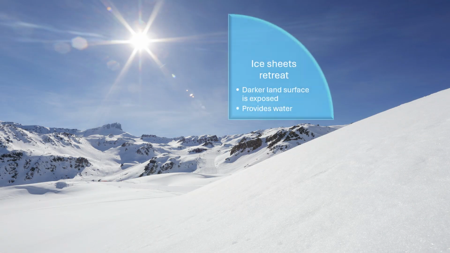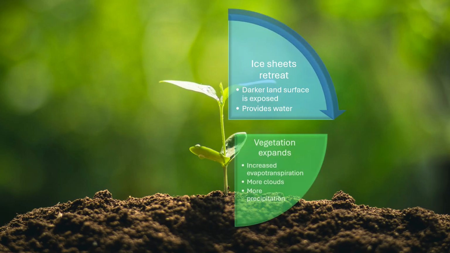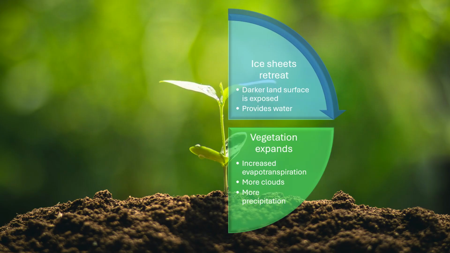As ice sheets retreat, darker land surfaces become exposed. These surfaces absorb more solar energy than reflective ice. Moreover, melting ice provides water, which is essential for plant growth. Vegetation can begin expanding into newly available regions. Expanding vegetation can increase evapotranspiration, atmospheric moisture transport, and influence cloud formation and regional energy balance. These processes can contribute to climate feedbacks that reinforce warming under certain conditions.